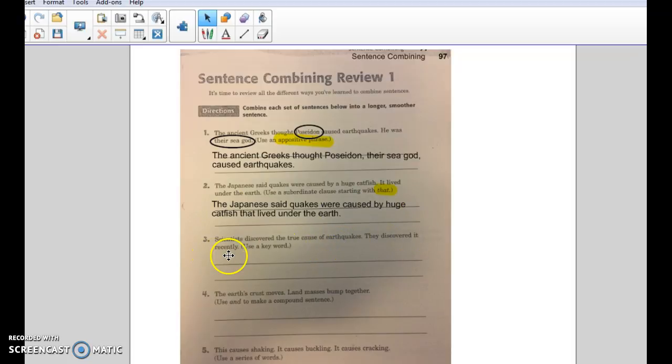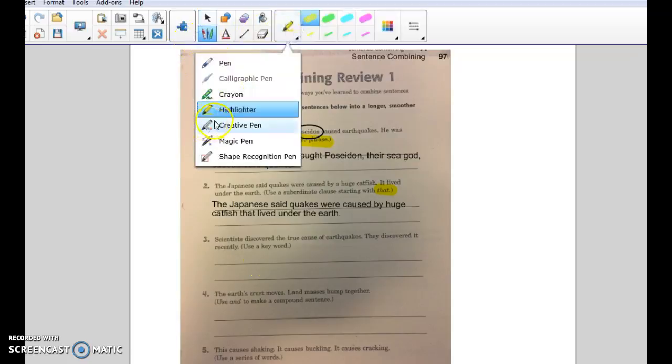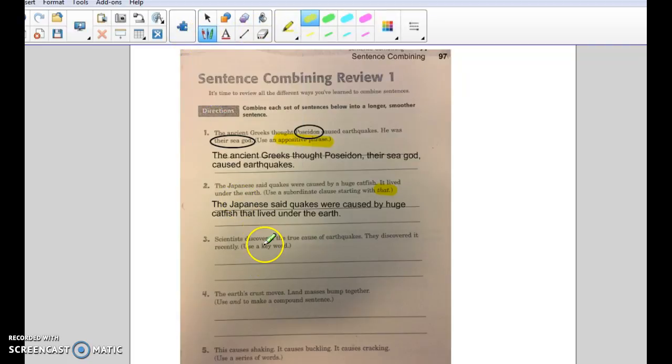Scientists discovered the true cause of earthquakes. They discovered it recently. Well, I notice it's repeating a lot, so we're going to be taking some words out. It says use a keyword. If you look, your second sentence really only has one new word. That is your keyword, okay?